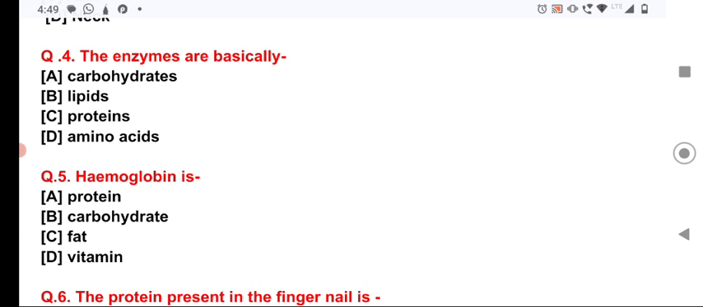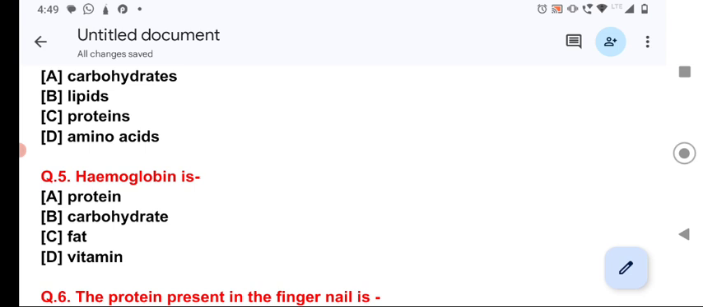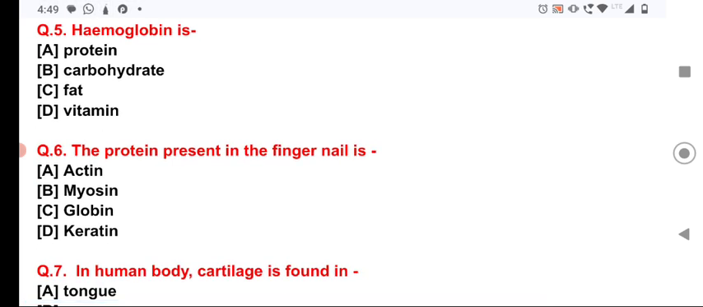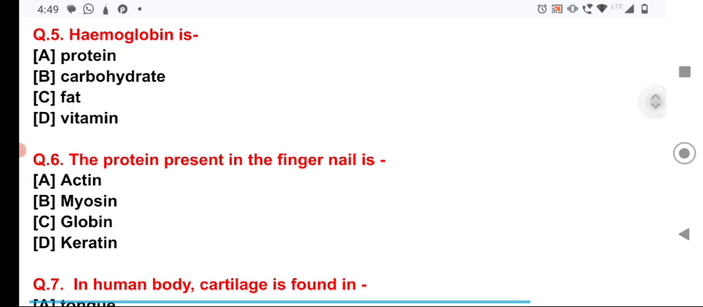Now, the hemoglobin has two parts, that is the heme, which means iron or Fe, and globin, which is the chief constituent of hemoglobin and is a protein, and overall hemoglobin is a protein. So option number A is the correct answer for the question number 5. Now the question number 6, the protein present in the fingernail is